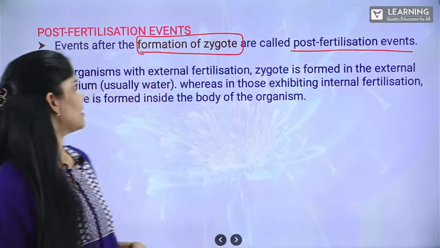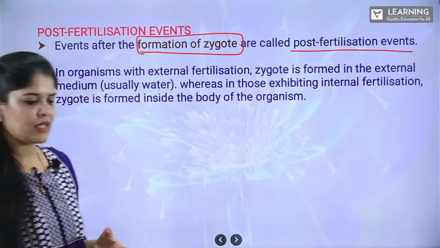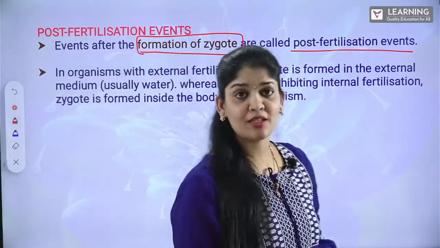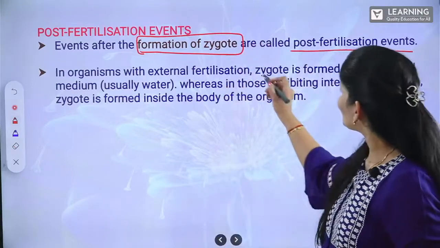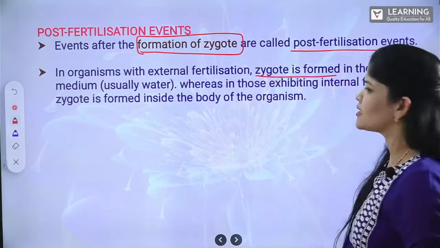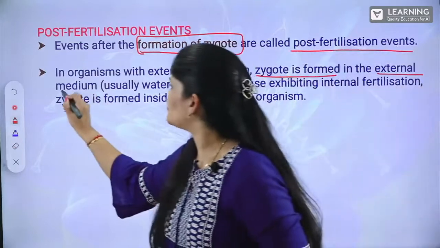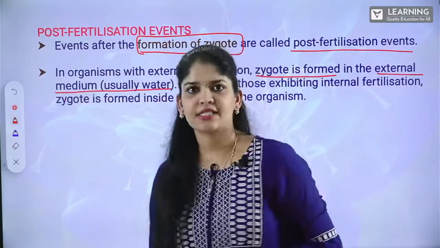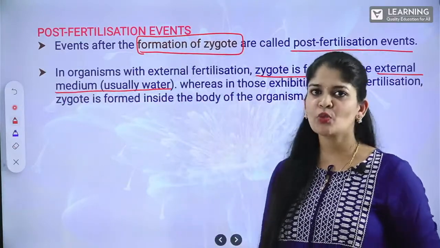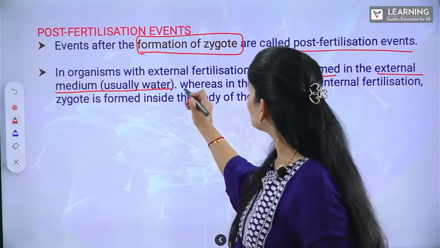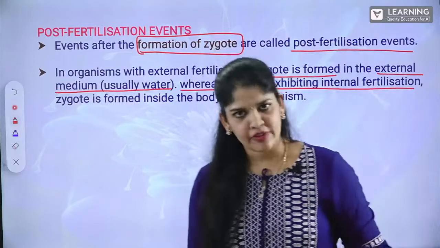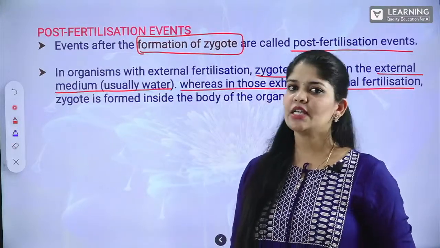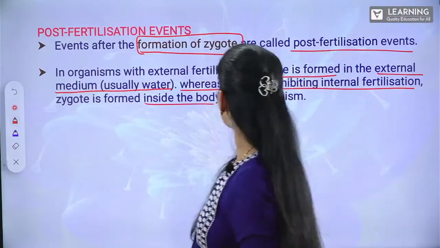Right? Now, in organisms with external fertilization, that means fusion of the gametes takes place outside the body, the zygote is formed definitely externally, outside the body, in an external medium. We are considering the aquatic animals, so definitely it is water. Whereas in those organisms which exhibit internal fertilization, definitely the development of the zygote will be inside the body.